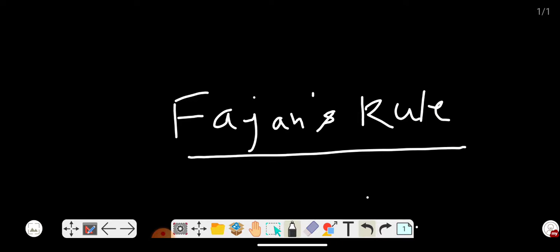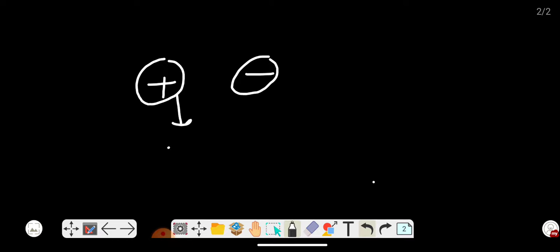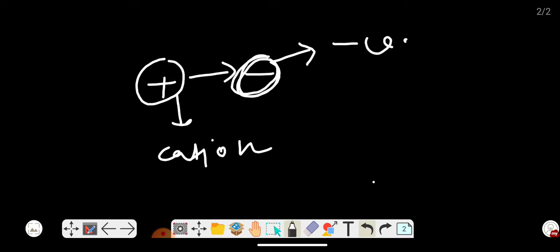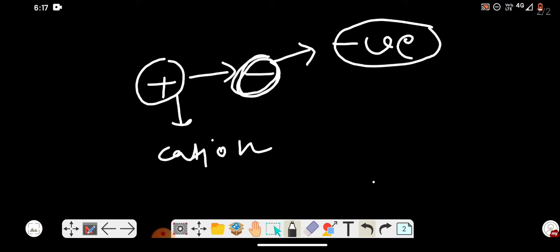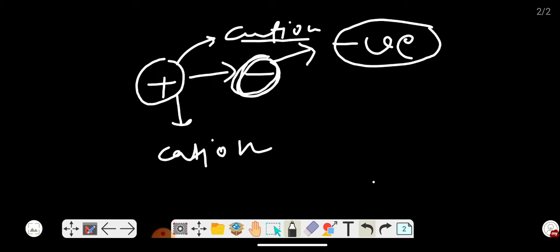Let us discuss. In Fajans rule, we see that during the electrostatic attraction between the cation and anion, the positive charge of the cation repels the nucleus of the anion, and in a similar way the negative charge of the anion repels the electron cloud of the cation, but there is also an attraction force working between them. What is the attraction force?